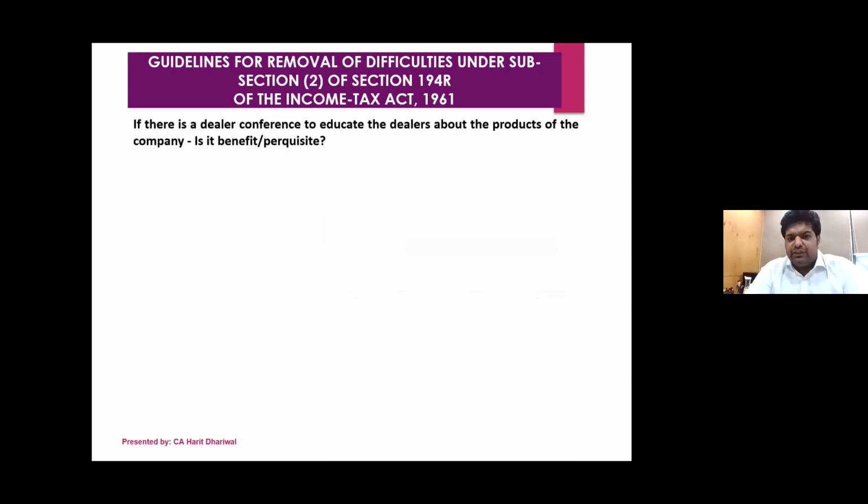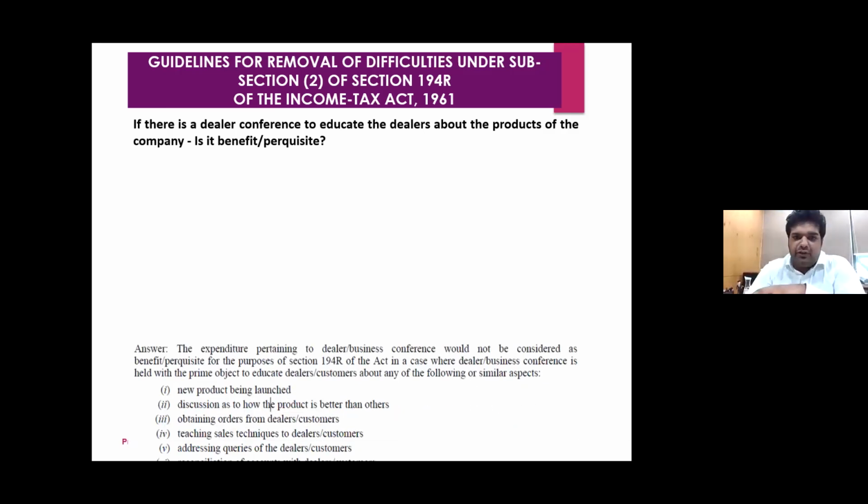Now, dealer conference, I think they have clarified this, that if the dealer conference is there only for educating the dealers about the products. For example, if I keep a dealer conference and I call all my dealers and educate them about the product, in that case, it will not form part of benefit or perquisite.